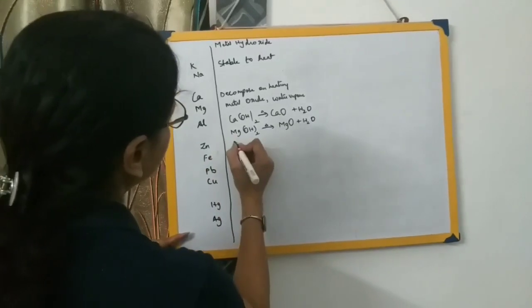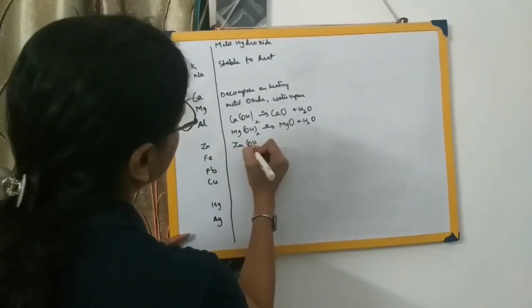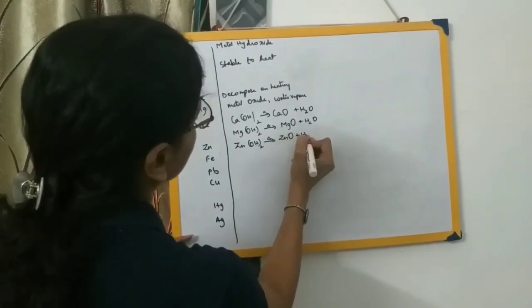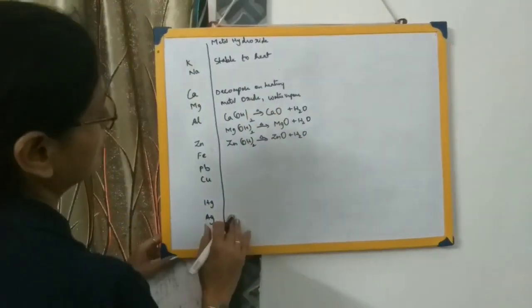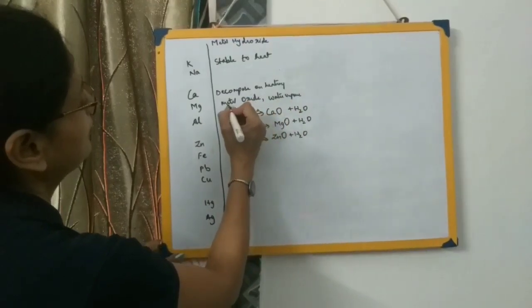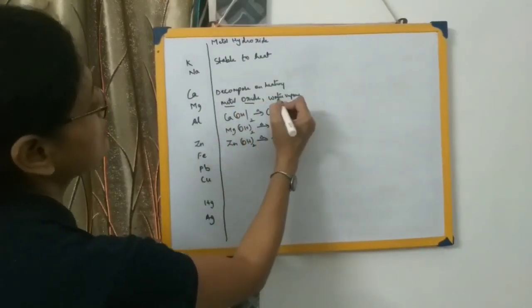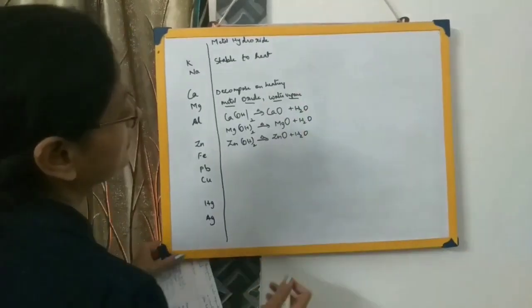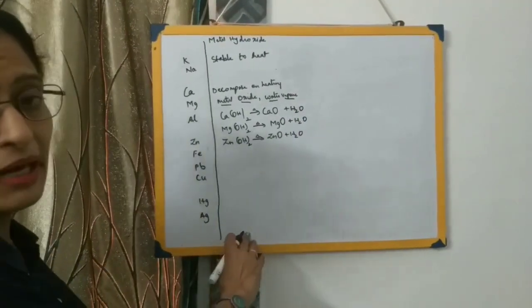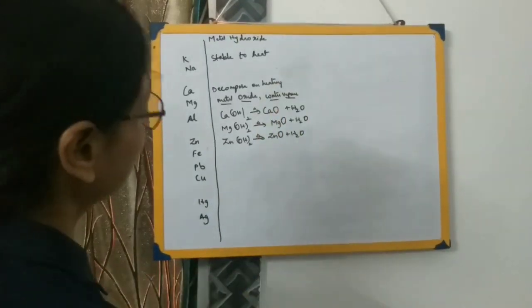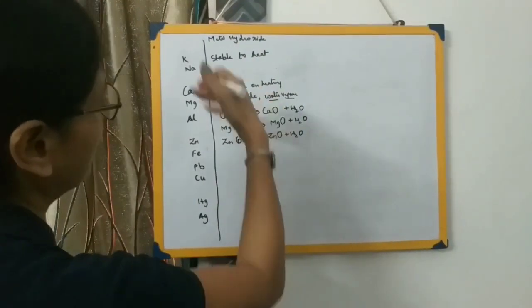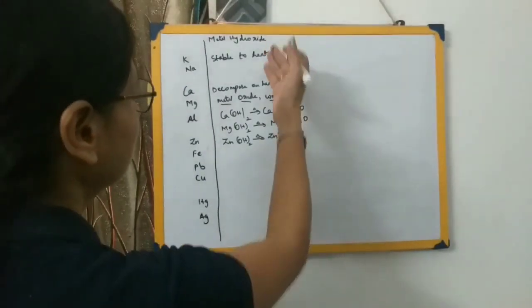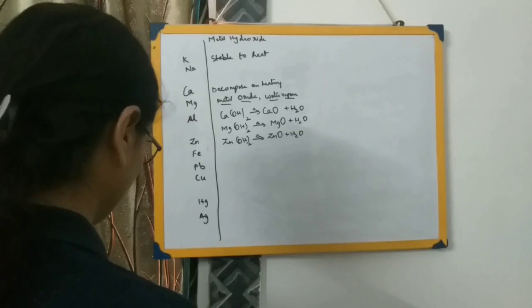Then zinc hydroxide, that is Zn(OH)2, when it is being heated, will form ZnO plus H2O. So if you know this particular thing, that metal hydroxides on heating will give metal oxide and water vapor, all the reactions become easier for you. You need not memorize all the reactions. It's just this one category: if you know what type of hydroxide forms what type of compounds on heating, the rest becomes very easy for you.